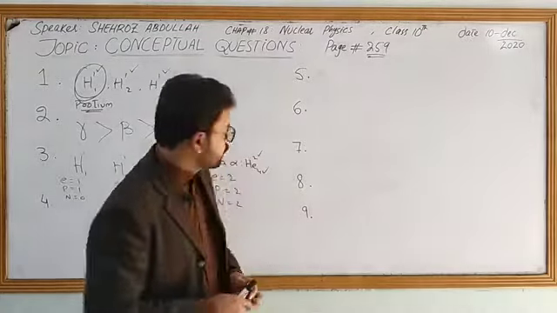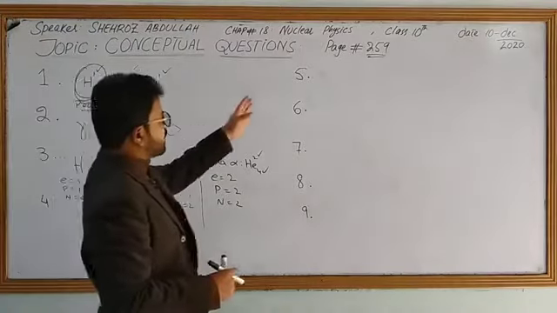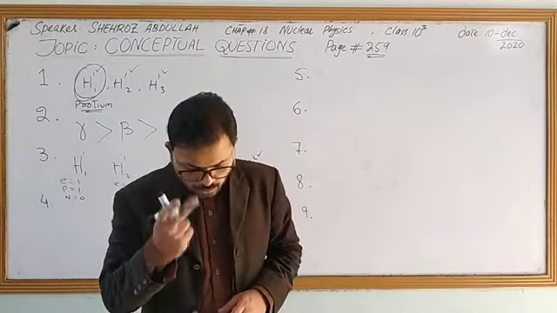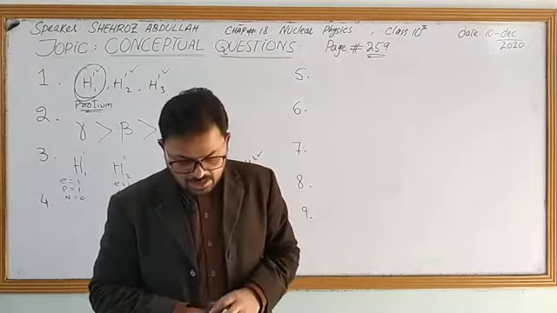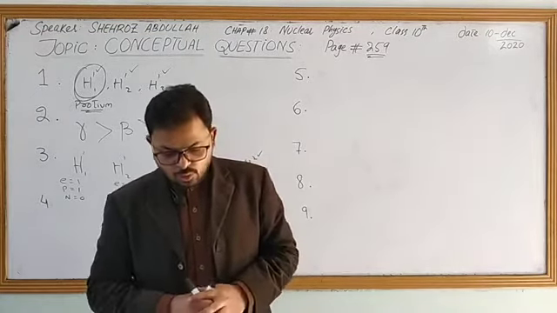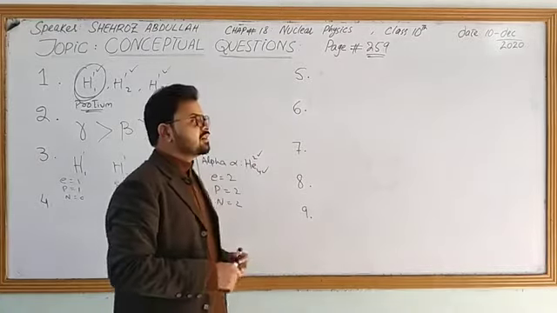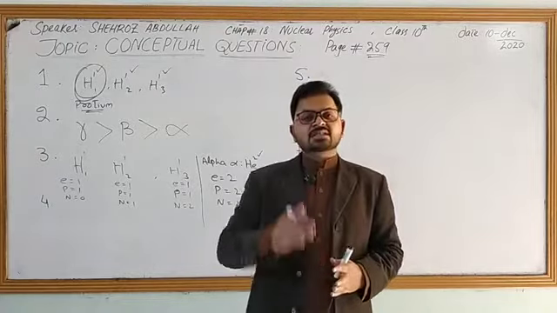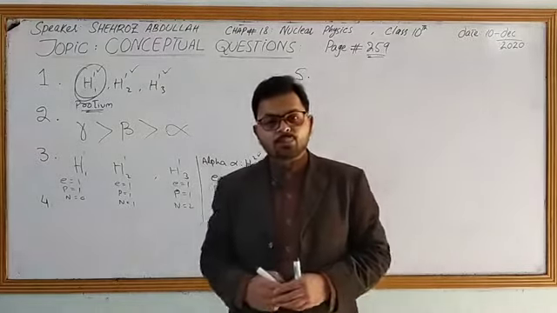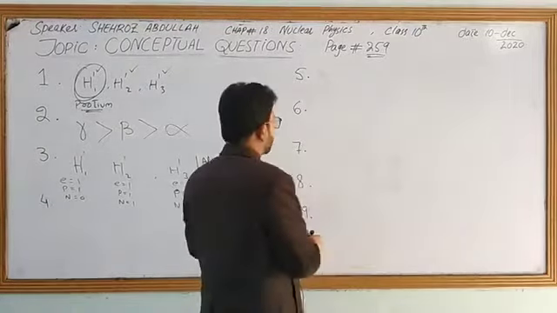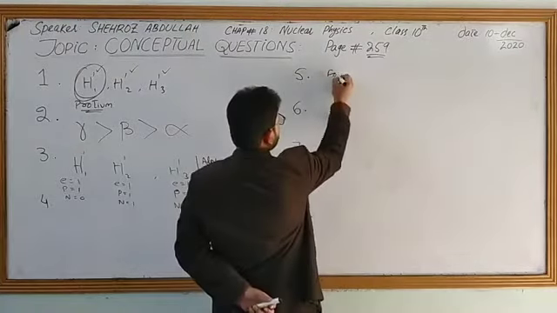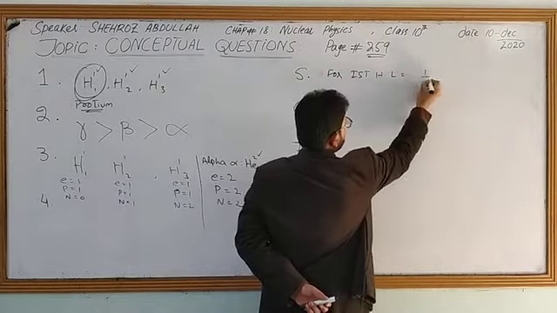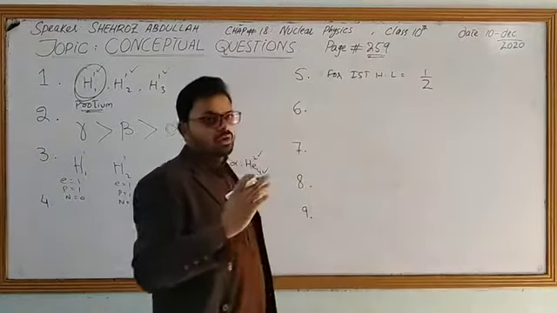Now coming towards question number 5. Reading the statement from the book, it says: what fraction of a radioactive sample has decayed after 2 half-lives have elapsed? They are saying that if 2 half-lives have passed, how much of the sample will be left? Do remember, after the first half-life the sample will reduce to half of the original.